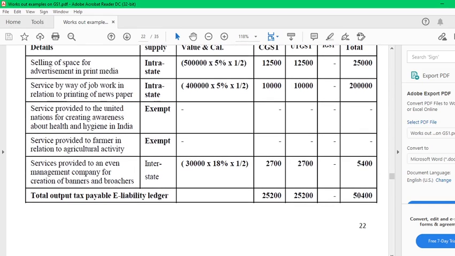Service provided to an event management company, whatever that is, it is intrastate. The spelling is R-A, not inter. Intrastate. It comes to 30,000 into 18% into 1 by 2, 2,700, 2,700, total 25,200.